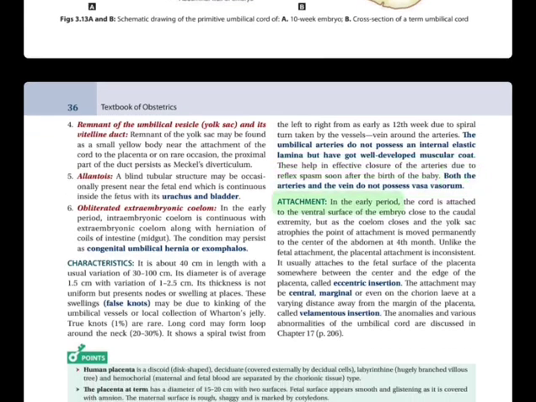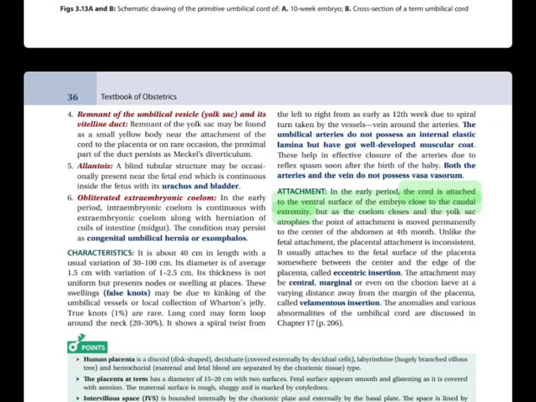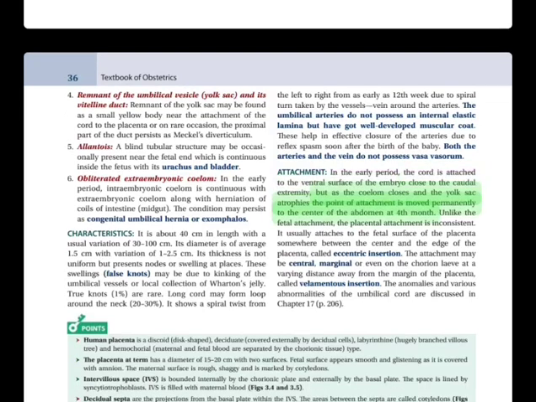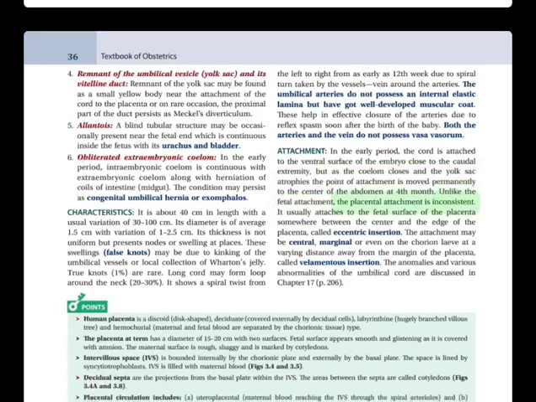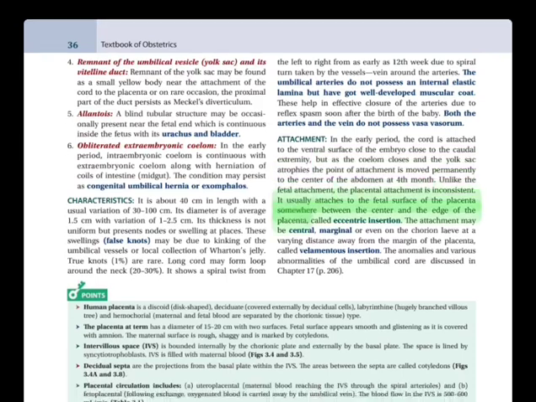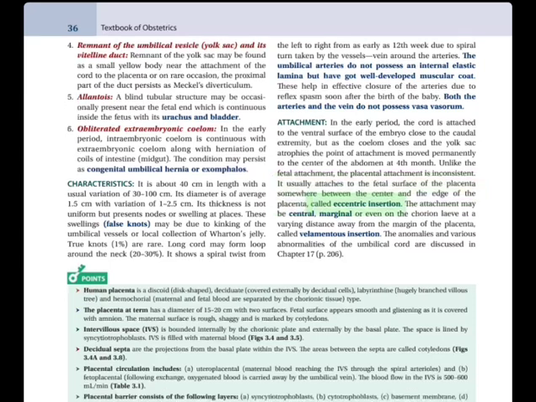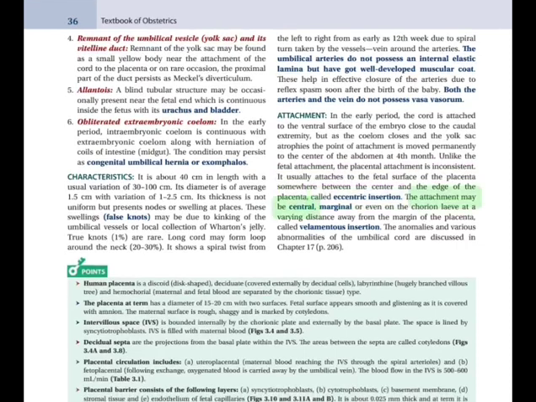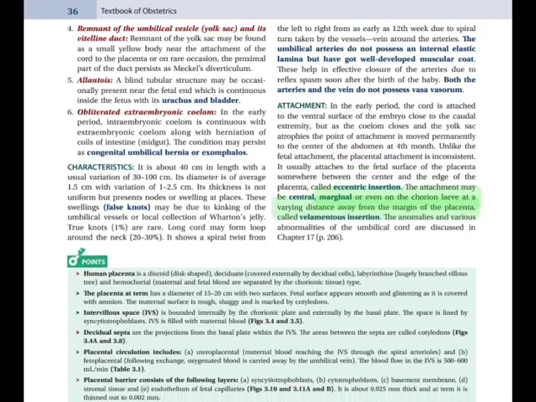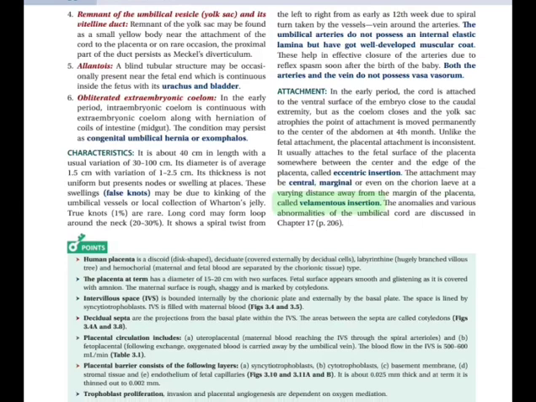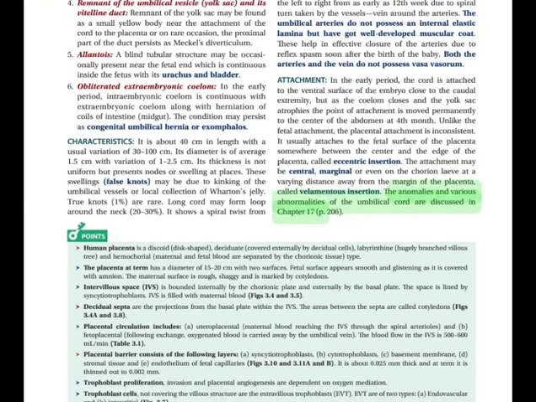Attachment. In the early period, the cord is attached to the ventral surface of the embryo close to the caudal extremity. But as the coelom closes and the yolk sac atrophies, the point of attachment is moved permanently to the center of the abdomen at 4th month. Unlike the fetal attachment, the placental attachment is inconsistent. It usually attaches to the fetal surface of the placenta somewhere between the center and the edge of the placenta, called eccentric insertion. Attachment may be central, marginal, or even on the chorion leave at a varying distance away from the margin of the placenta, called velamentous insertion. Anomalies and various abnormalities of the umbilical cord are discussed in Chapter 17, p. 200.